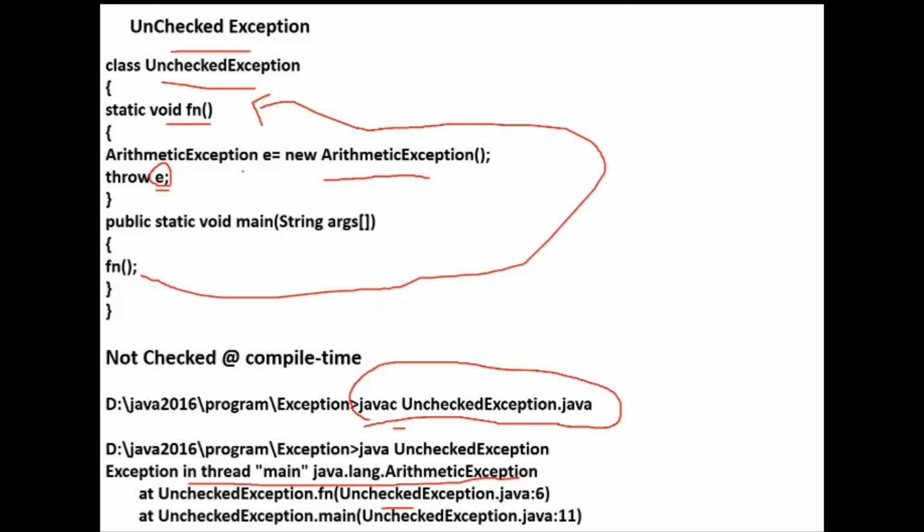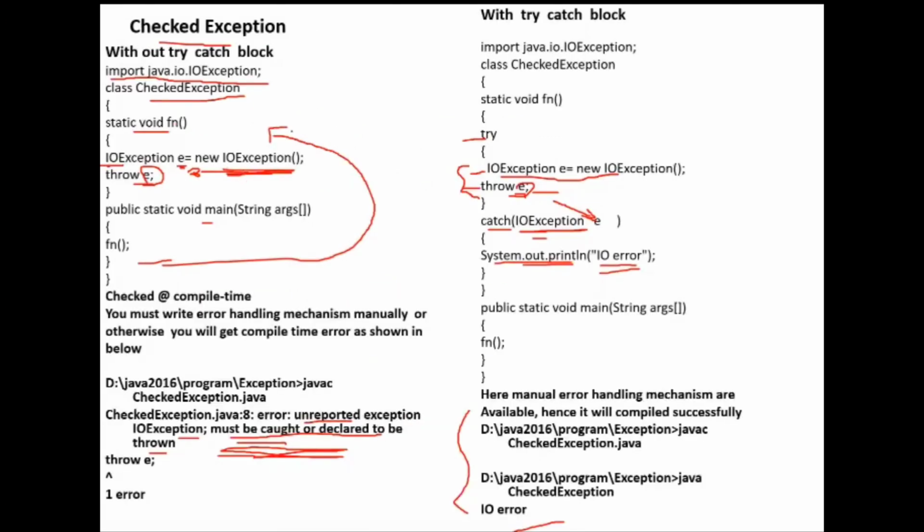But this IOException is only available in the java.io package. Many exceptions and classes are there in the IO package, but here I'm going to use only IOException, so that's why I have imported only that particular class.